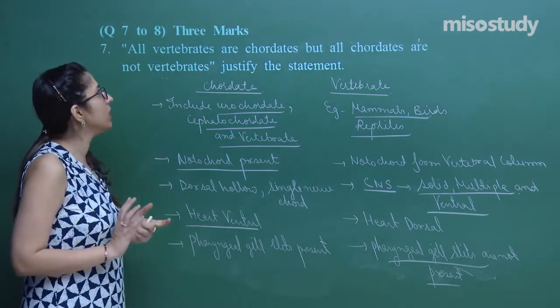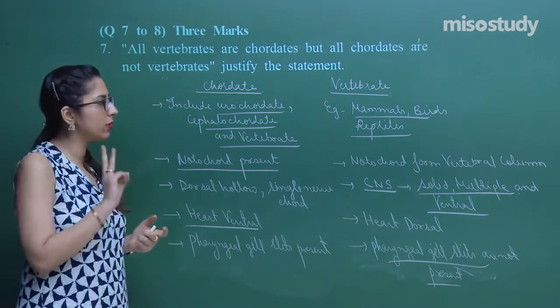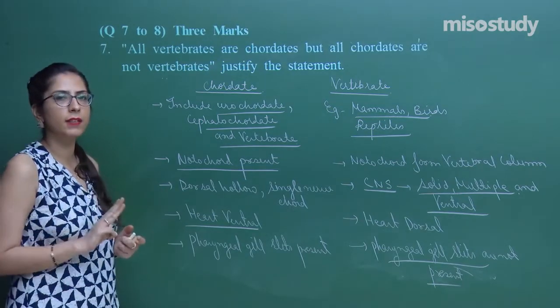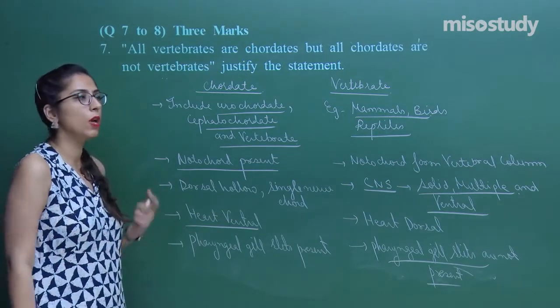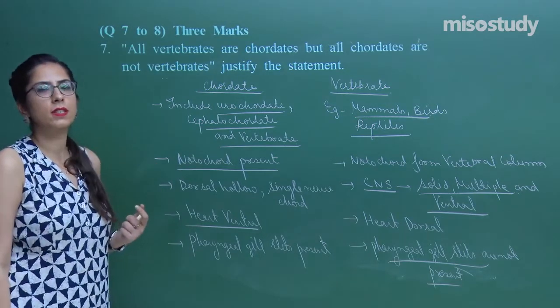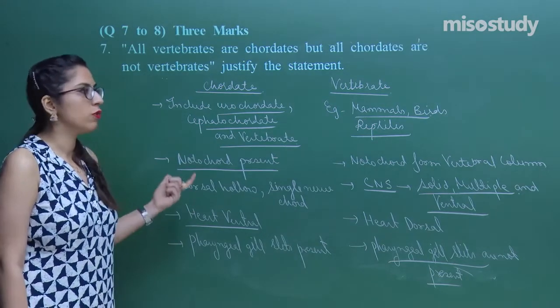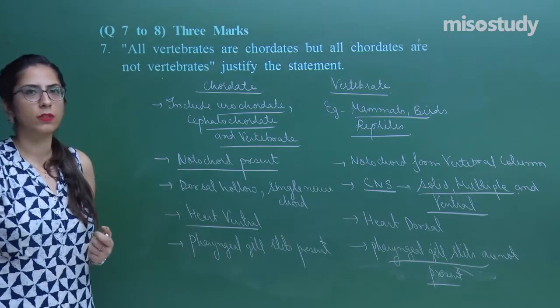So this is question number 7, which is a 3-mark question. This is how you have to attempt it: write the differences with the help of examples also. In the sessions also we have discussed in detail. This is how you have to attempt. So first of all, note this down, then we will proceed further.